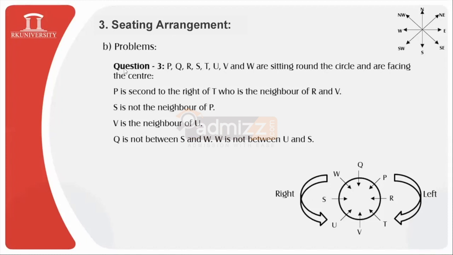One more question is there: in place of A, can we use W? Just a minute. No, there isn't any A person. Can we use W in place of Q? No, you cannot interchange the positions of Q and W, since it is not matching the given condition. See, if I locate Q over here and W over here, then what will happen? Q is not between S and W, so this condition will not get satisfied. If you change the positions of W and Q, this condition will not get satisfied.